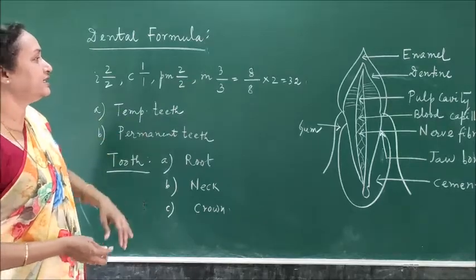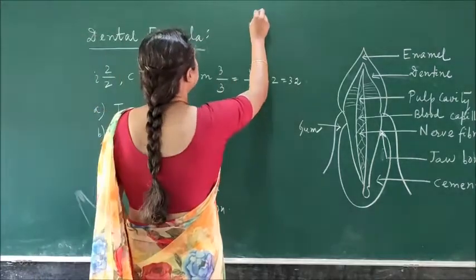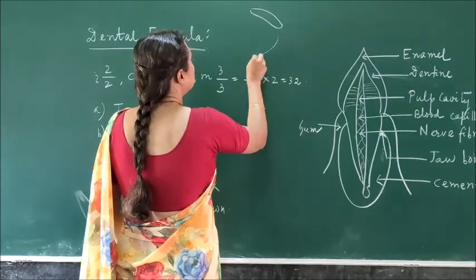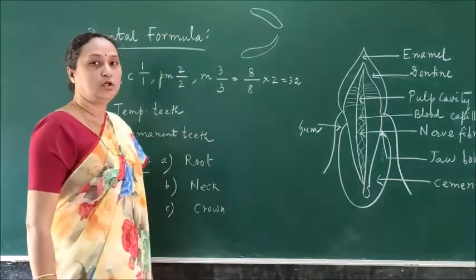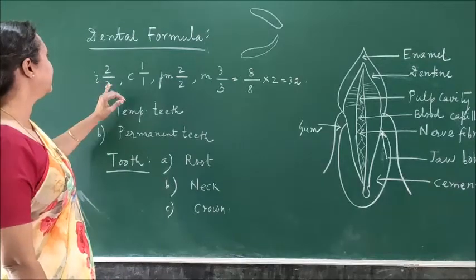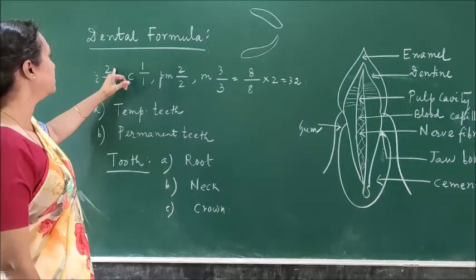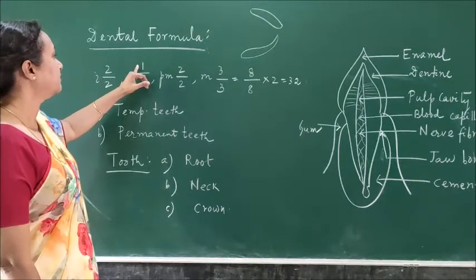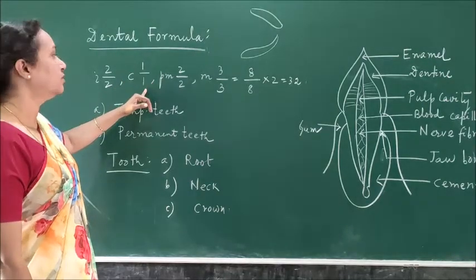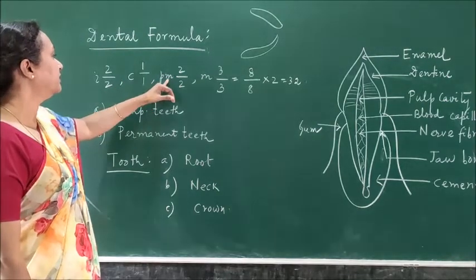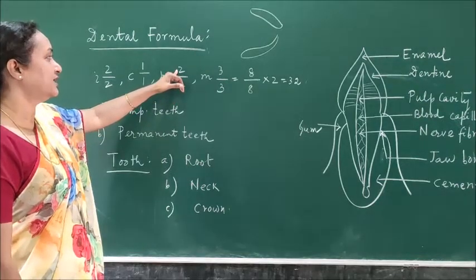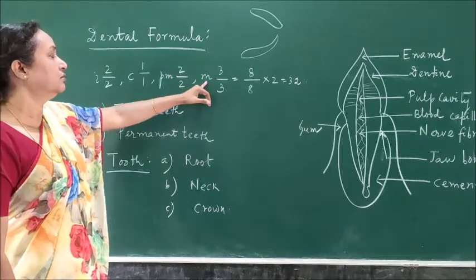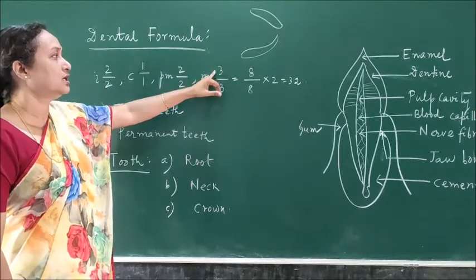So here I am writing the number of teeth in one side of the upper jaw and one side of the lower jaw. Incisor in the upper jaw is 2 in number, lower jaw also 2 in number. Then the canine, the upper jaw is 1 in number, and the lower is also 1 in number. Then the premolar, upper jaw, one side 2 in number, and the lower side also 2 in number. Then the molar, which is the last one, is 3 and 3.